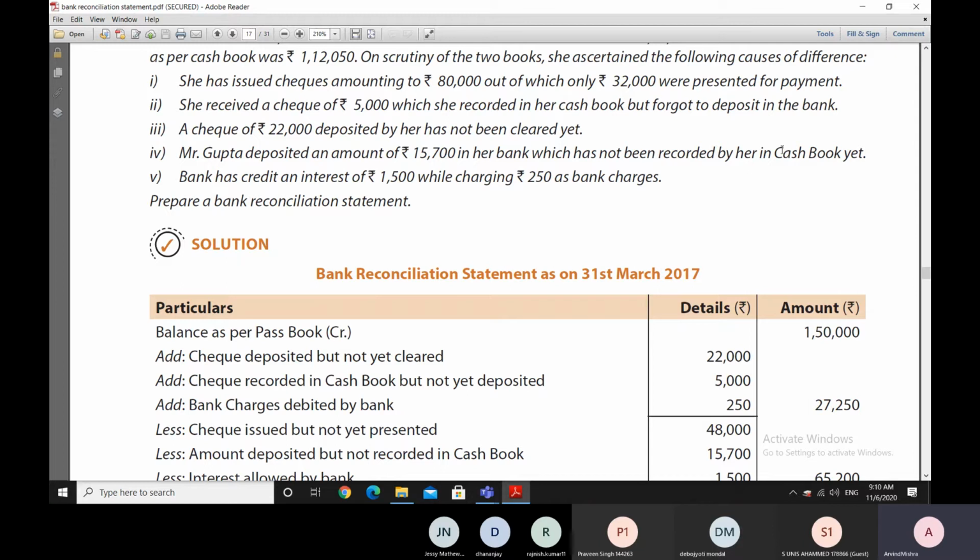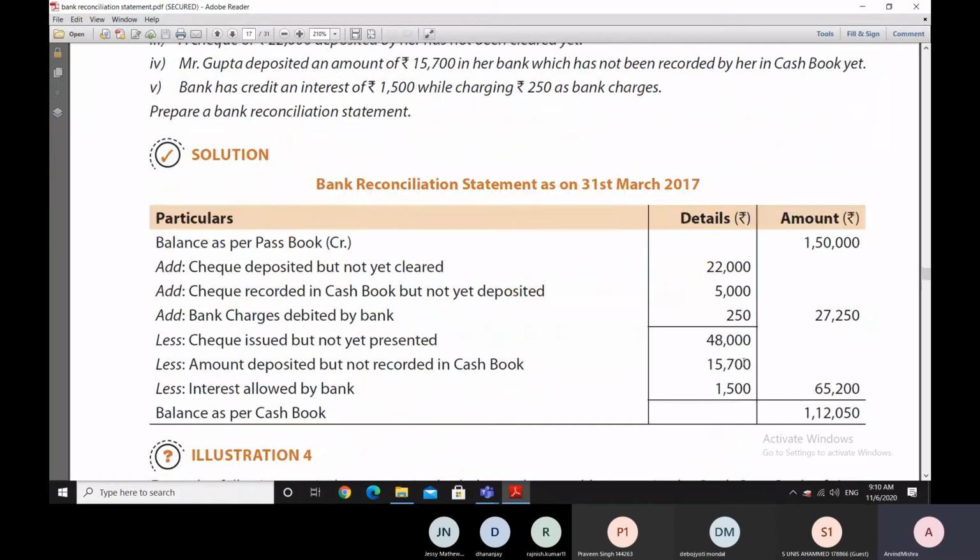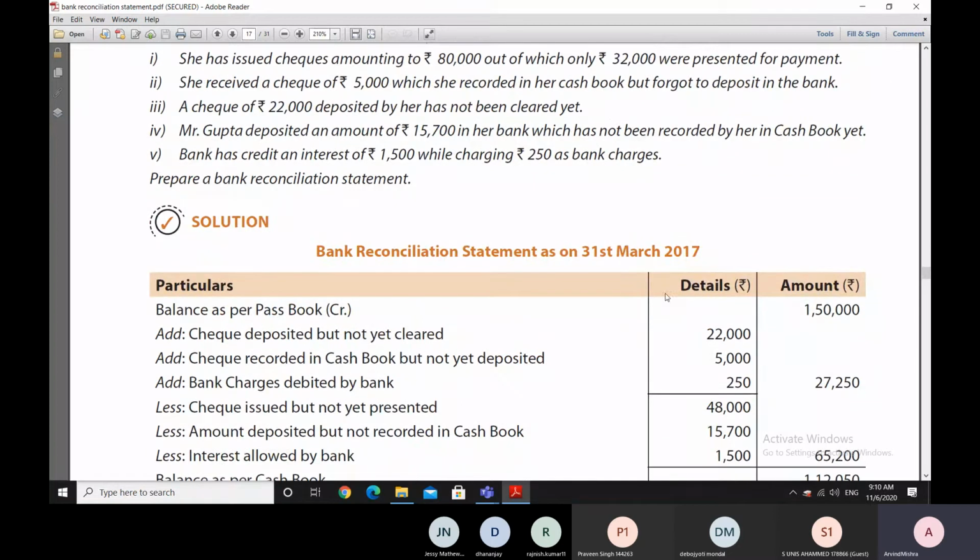Therefore, the cash book balance is a lesser amount because she has not yet entered it, and when moving from the bank passbook to the cash book balance, we will need to reduce this amount of 15,700 rupees. So that is what has been done here.